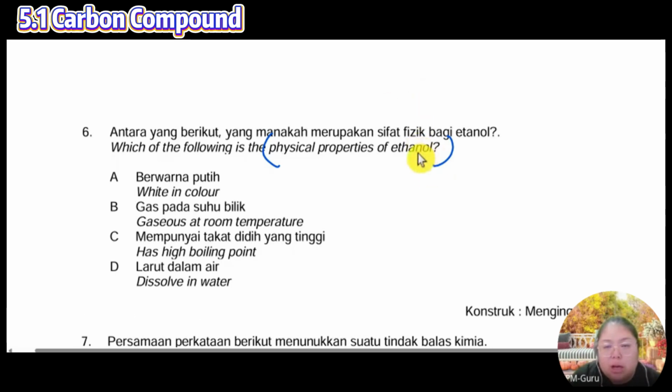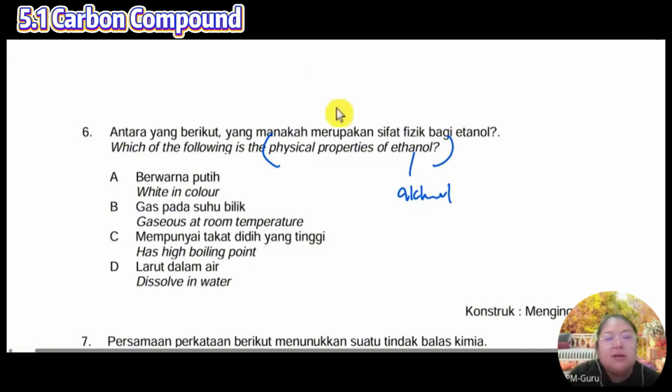Ethanol is alcohol. High boiling point, how do I know? High boiling point means the alcohol boils faster compared to water. Is it? The low boiling point. A high boiling point. High boiling point, what's the meaning? High boiling point means faster to boil, is it?